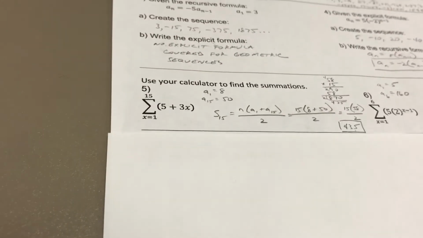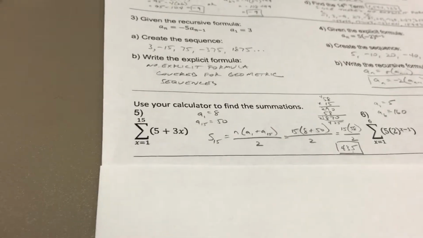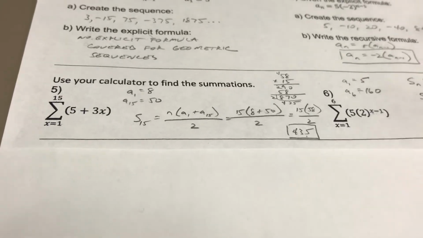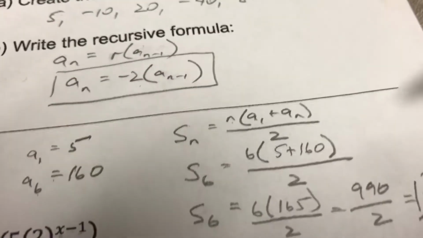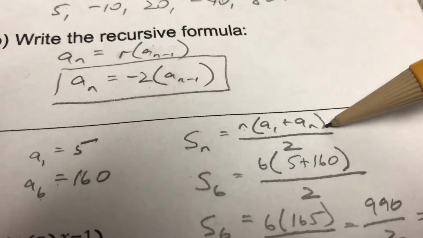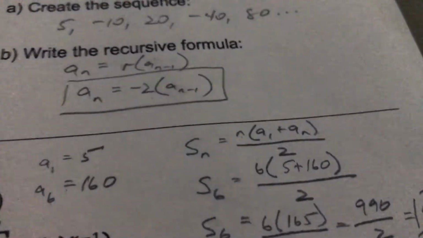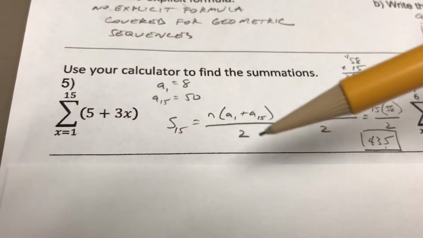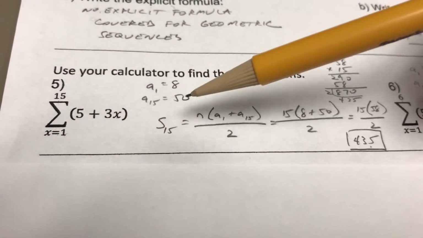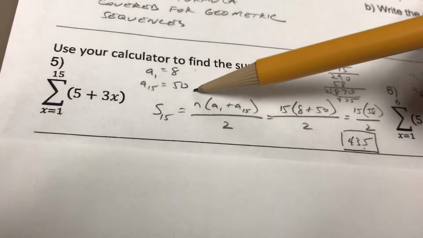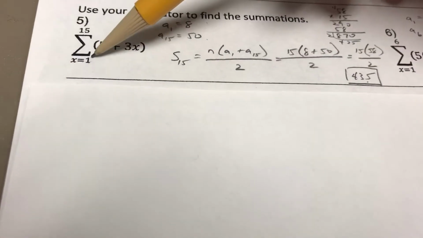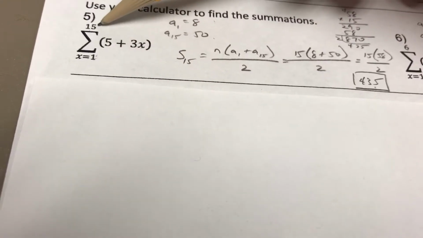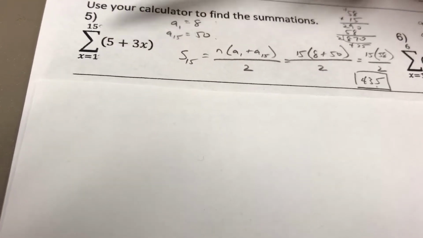Now, moving on, 5 and 6. To do anything with the sigma notation, you've got to know that this right here is your formula to get the series. And so, in order to use this formula, you've got to know what the first term is and what the last term is. In order to do that, you plug in x equals 1 is the first term, 15th is the last term, so there's 15 numbers in the sequence.